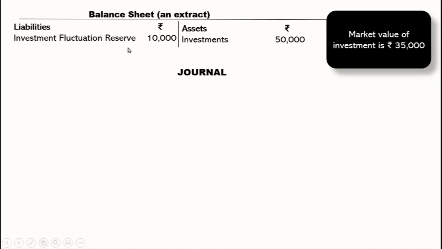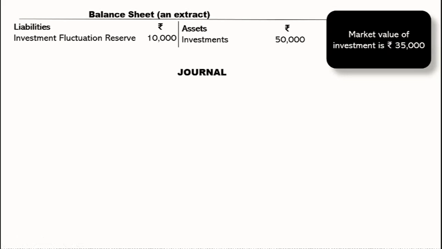Here we have a reserve where we have already maintained 10,000 rupees. So to the extent of 10,000, we can recover losses from this reserve. Now let's see what the loss amount is here. We have a loss of 15,000, but we have a reserve of only 10,000. 10,000 will be recovered from here, and the remaining loss, who is going to take care of that?